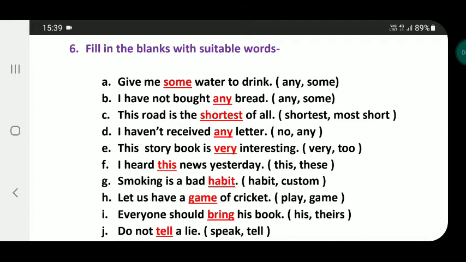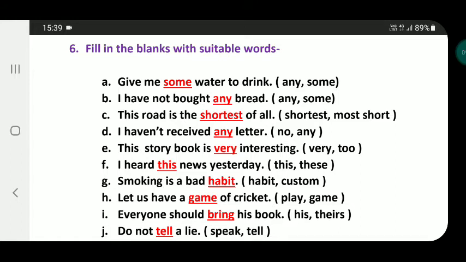C. This road is the dash of all. Shortest, most short. Shortest is the right answer. This road is the shortest of all. D. I haven't received dash letter. Words are no, any. Any is the right answer. I haven't received any letter. E. This story book is dash interesting. Words are very, too. Very is the right answer. This story book is very interesting.